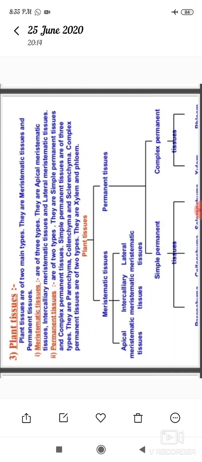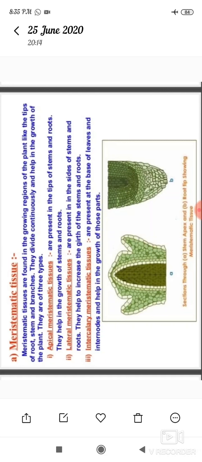There are two types of permanent tissue: simple permanent tissue and complex permanent tissues. Simple permanent tissues are of three types. They are parenchyma, collenchyma and sclerenchyma. And complex permanent tissue are of two types. They are xylem and phloem. So let us see about that one by one.